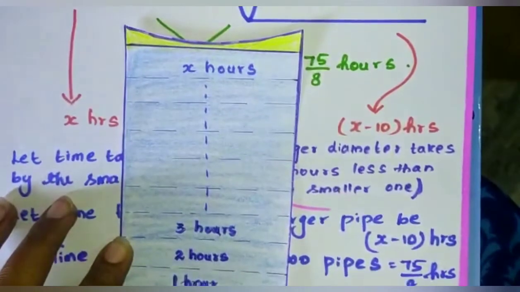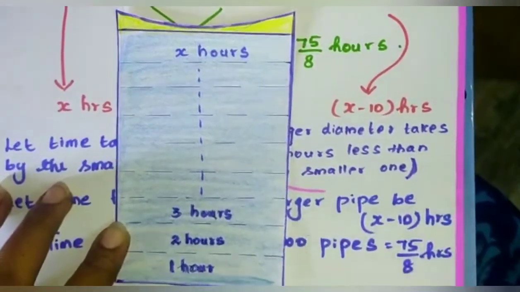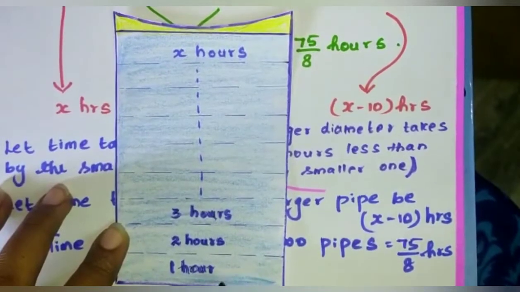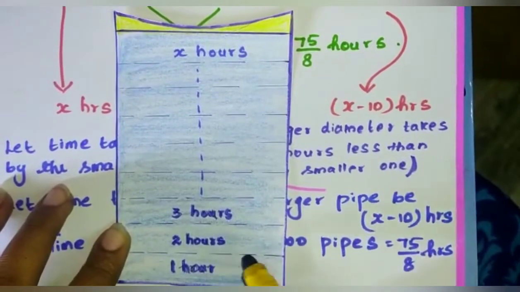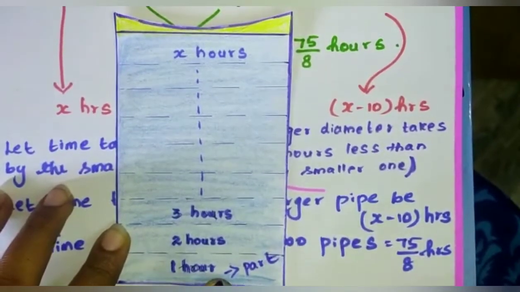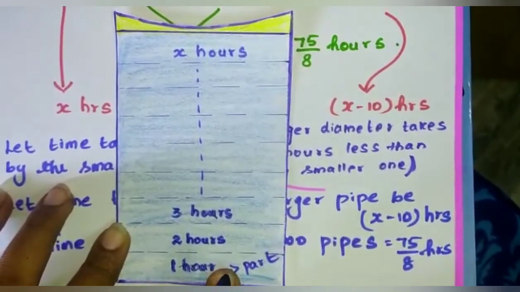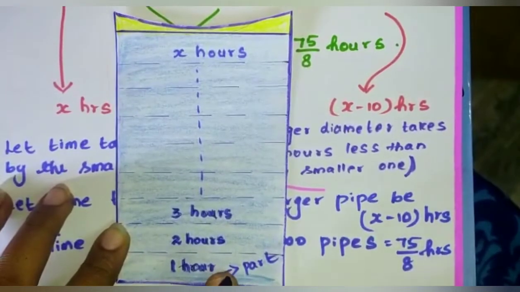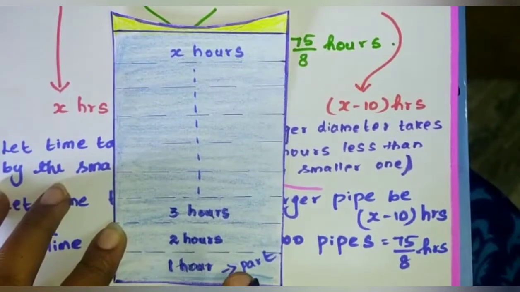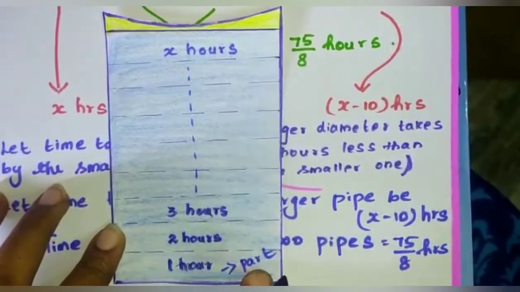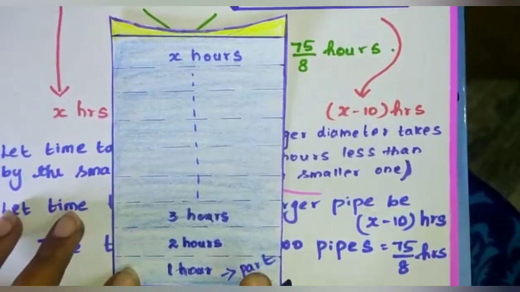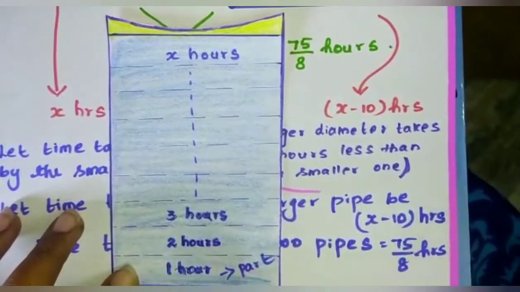So first I'm going to find for 1 hour, this part of the tank. The part of the tank filled by the smaller pipe in 1 hour, first I'm going to consider. Clear?